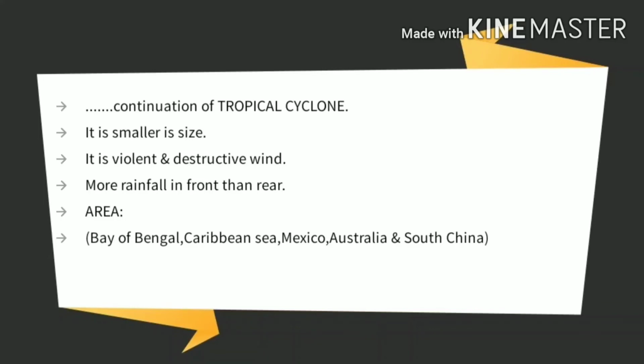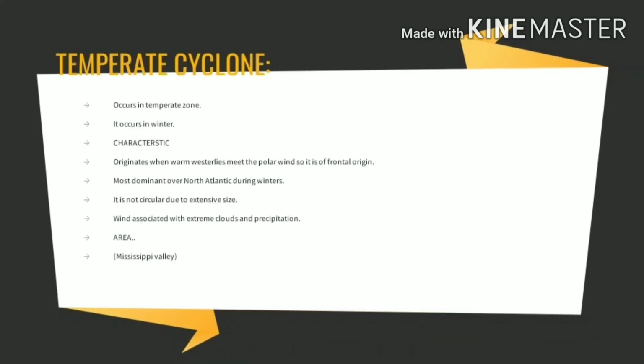Now we will deal with the temperate cyclone. The temperate cyclone occurs in the temperate zone, especially the area lying between 25 to 65 degrees north and south latitude. It moves along with the westerly wind, so it is moving from west towards the east, and it is prominent in the winter season rather than in the summer season.